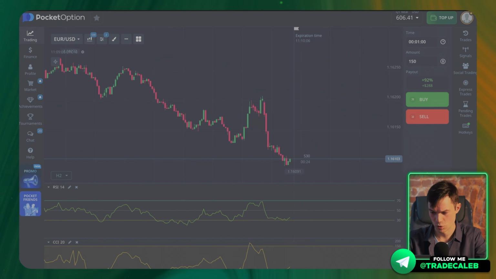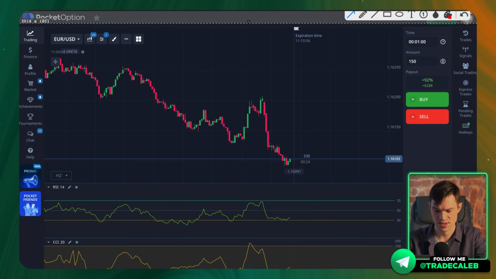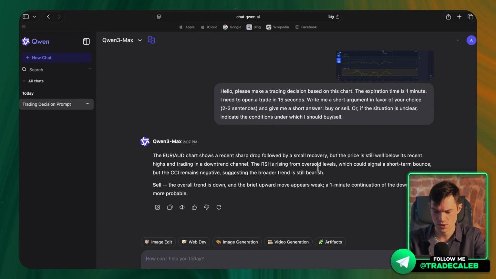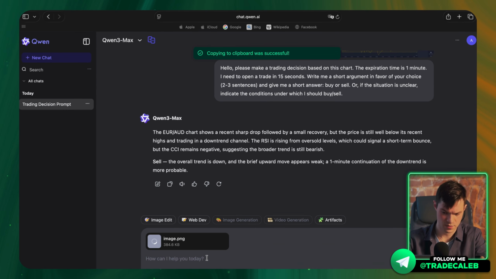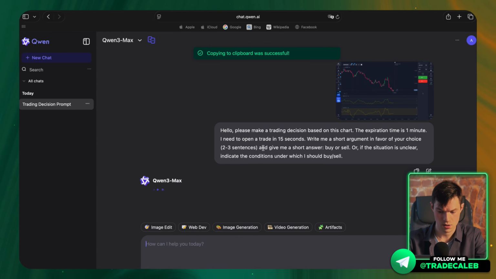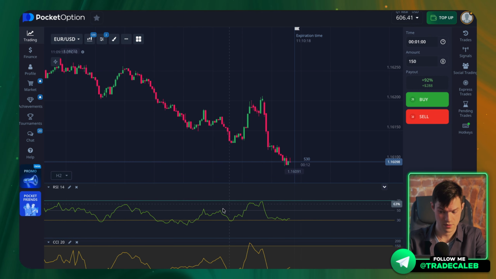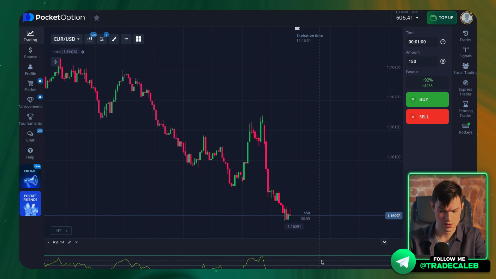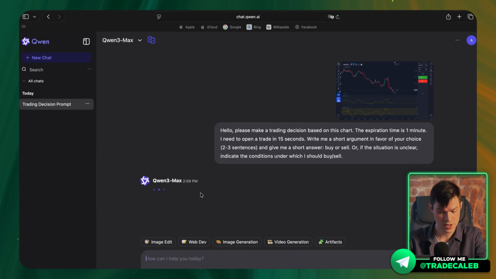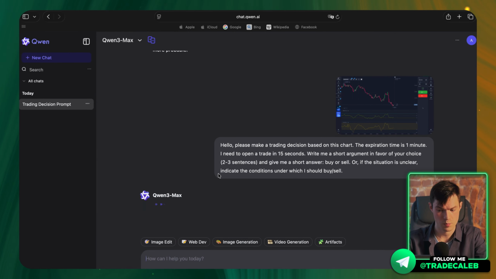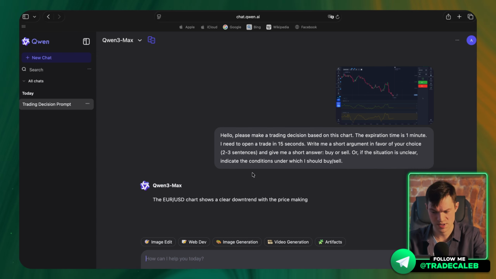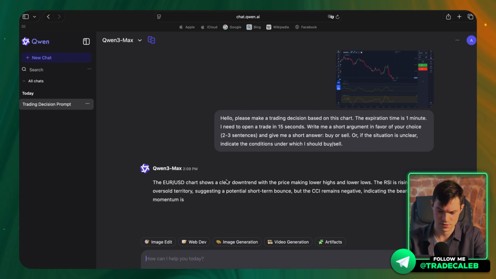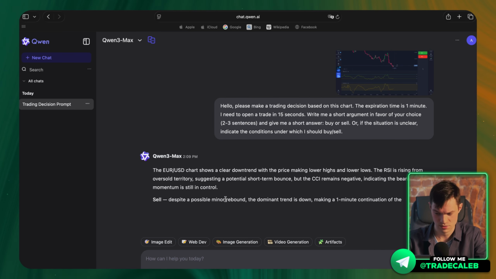Let's switch to the euro-dollar, and I'll also send you the same screenshot along with these 2 indicators to see what we get from that. By the way, have you noticed that when I give her just an RSI indicator, the response time is much quicker than in this case? Perhaps it takes some time to analyze. Unfortunately, I'm not an expert on neural networks, just an ordinary trader, so let's see what she writes to us now.